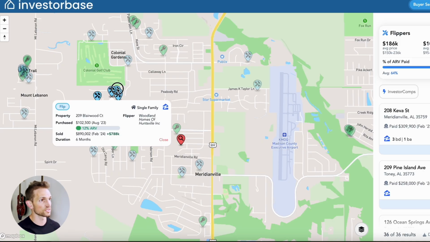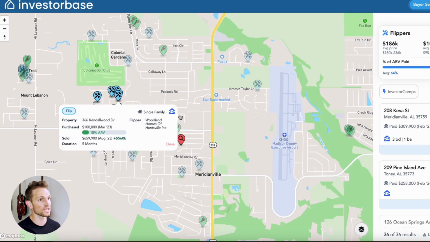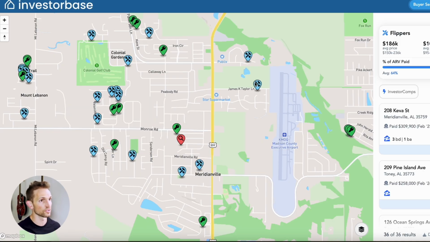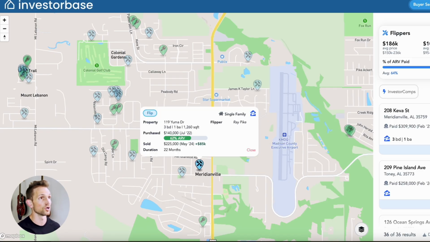And this is starting to create a story for me. It looks like almost all of these properties were around that 100,000 to low 200,000 price point. Again, end buyer in mind, that means I should start the conversation with my end buyer at 100,000 to say 250,000, which is a nice range if they're going to be looking to flip it.